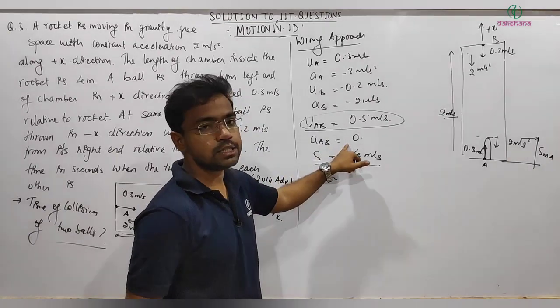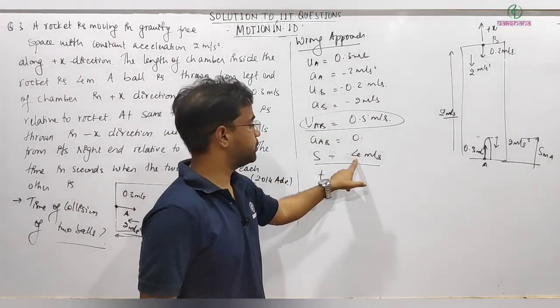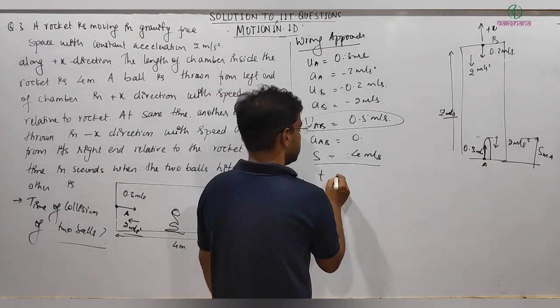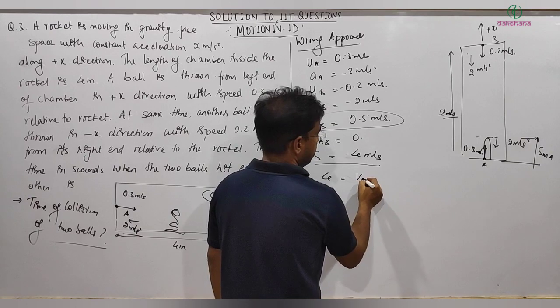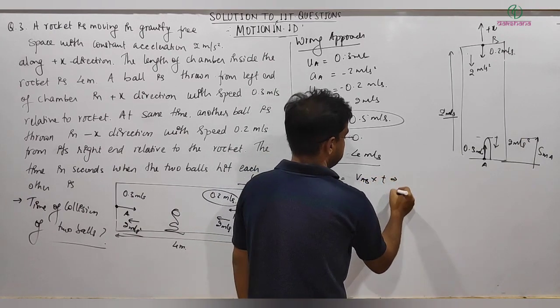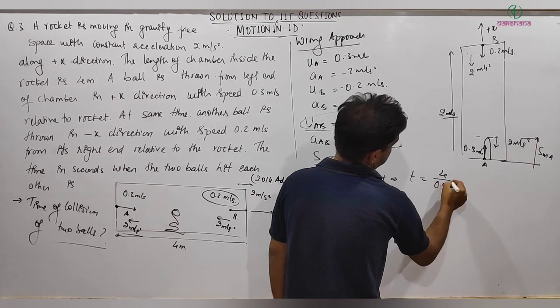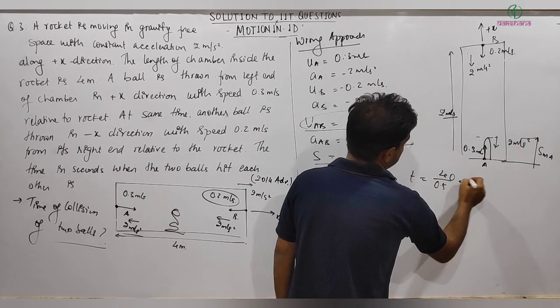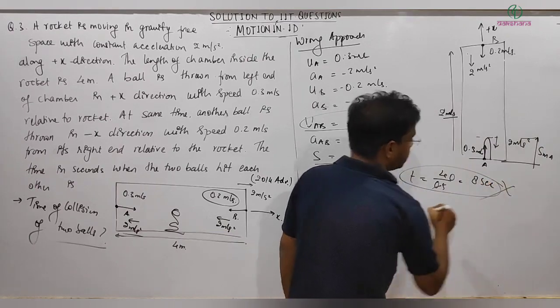Relative acceleration, it's 0, no doubt, that's correct. And displacement between them, 4 meters. So time taken, you can write 4 meter is equal to relative velocity multiplied by time. This implies T is equal to 4 divided by 0.5, which comes out to be 8 seconds. But this is not the right option.